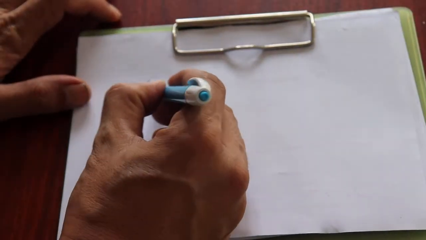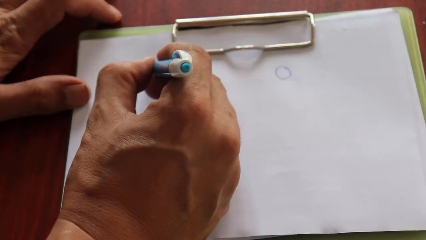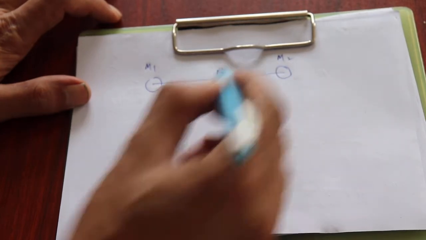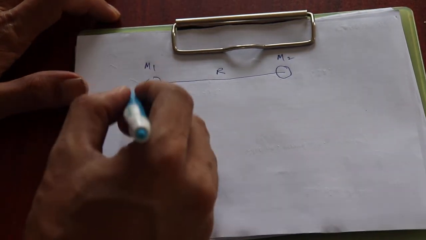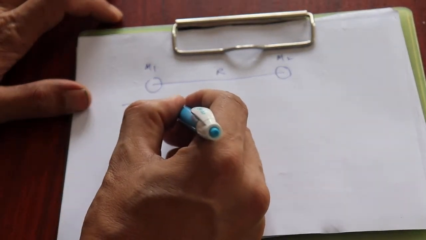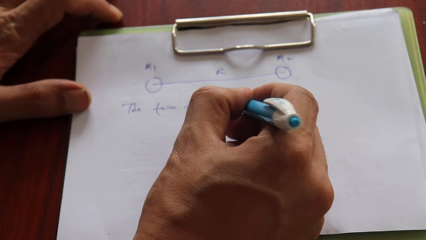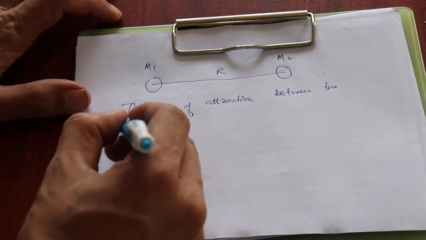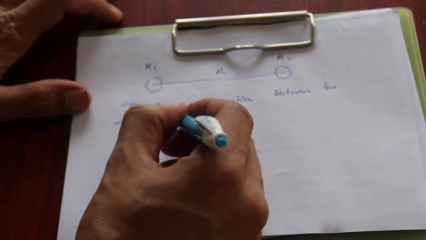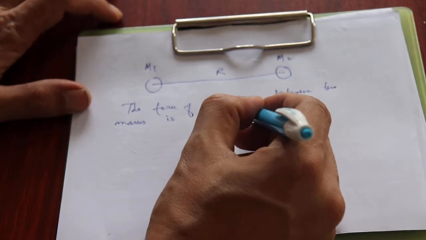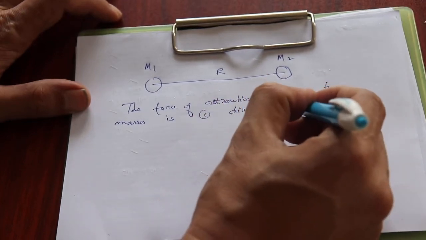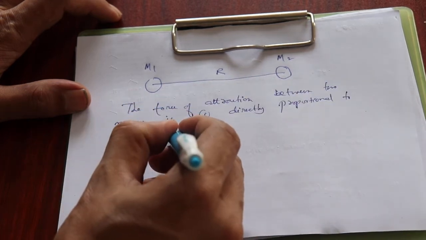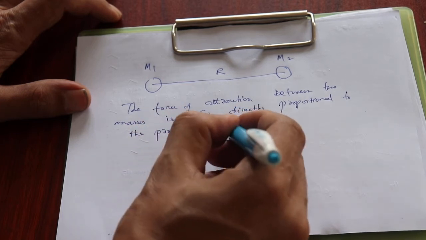In the statement, you need to consider two masses. So this is M1, this is M2, and they should be separated by a distance of r here. Then Newton's law of gravitation states that the force of attraction between two masses or two bodies, number one, should be directly proportional to the product of the masses.